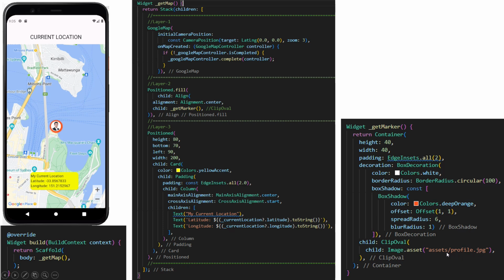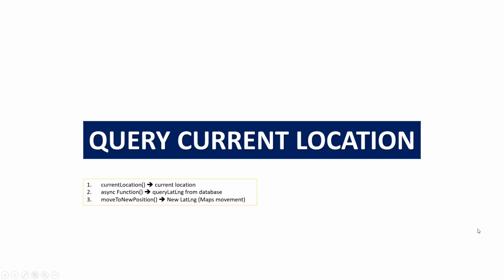Maybe we want to change this picture to a bus picture or others. You can set it here, and also you put the picture in the folder. Okay, next. Query current location.